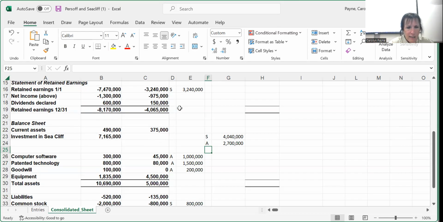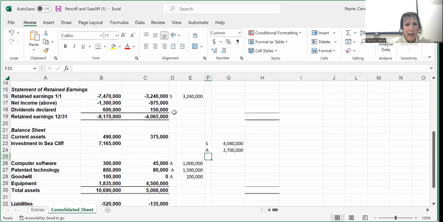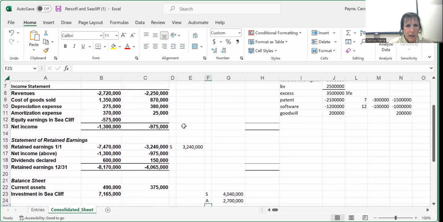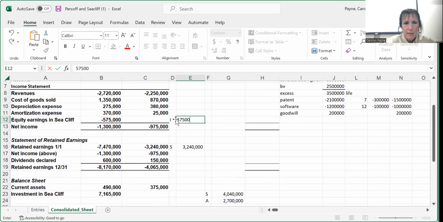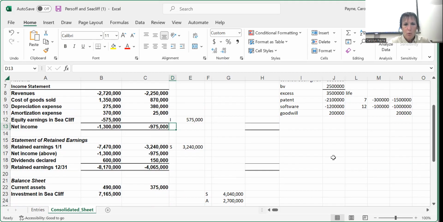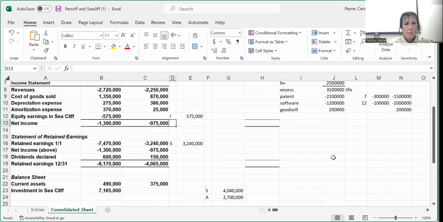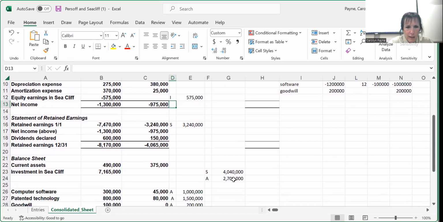In this case, since they're using full equity method, the income account is the equity in sub earnings. So we have to eliminate that. We're going to debit equity in sub earnings and credit what? Under equity method, where did it go when we recorded it? In the investment account. So we're going to credit the investment account.